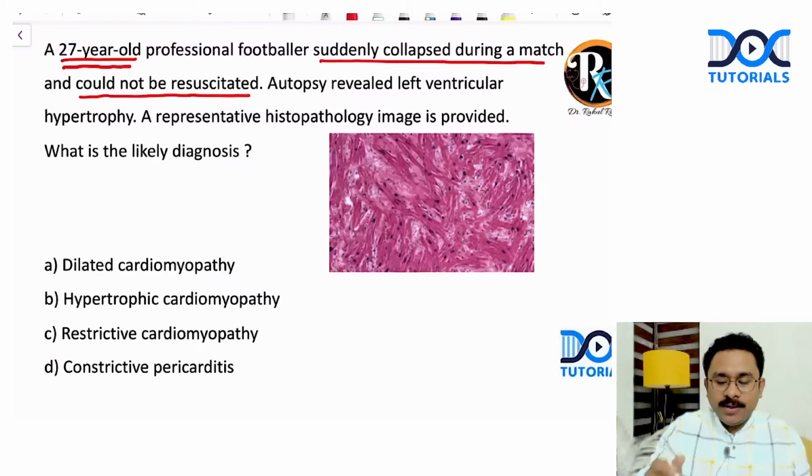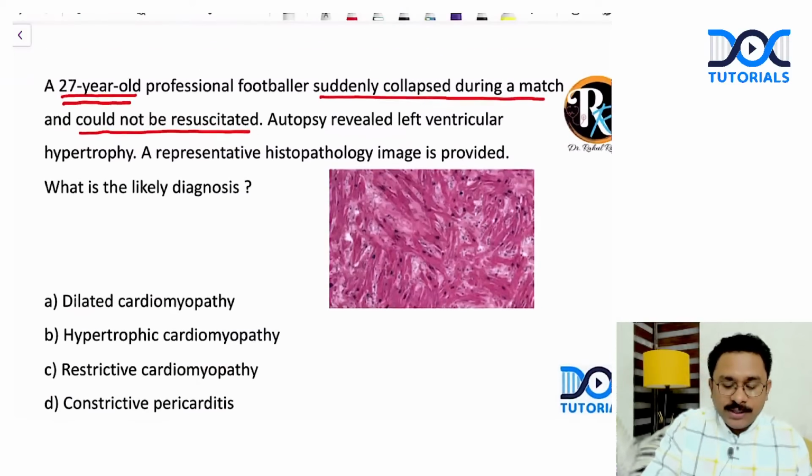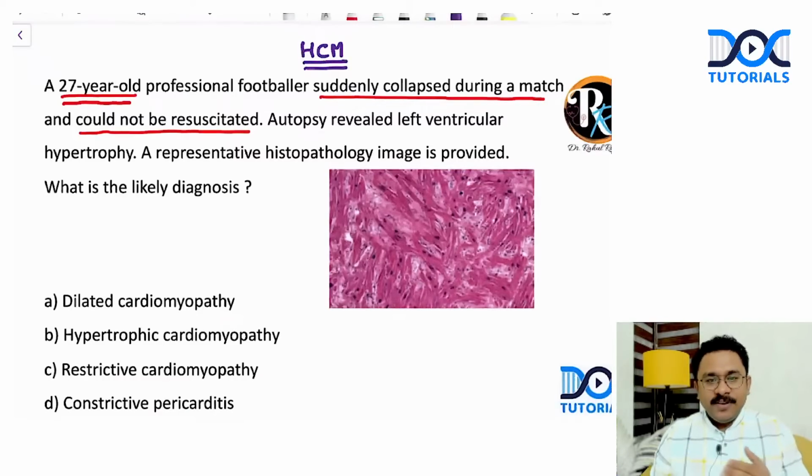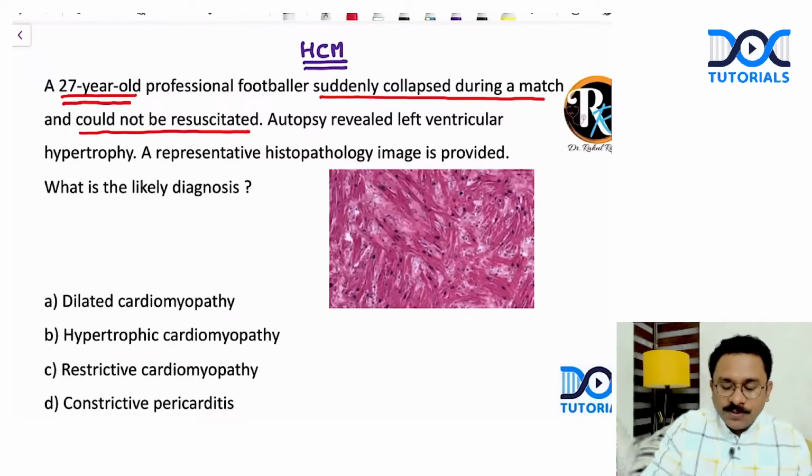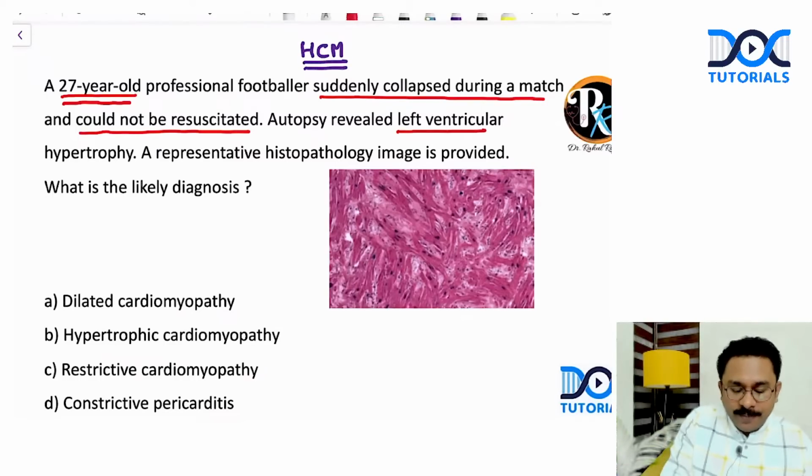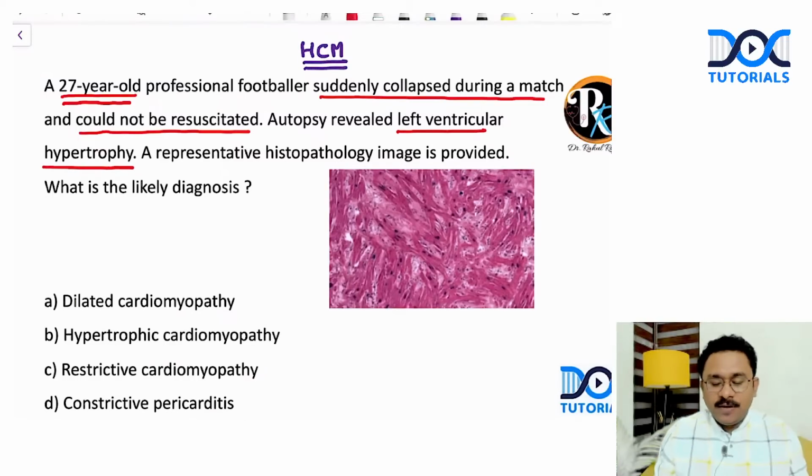One of the important differential diagnoses that you should consider is hypertrophic cardiomyopathy. Let us see whether the remaining part of the question substantiates the same. The autopsy revealed left ventricular hypertrophy, and the representative histopathology image is also provided.